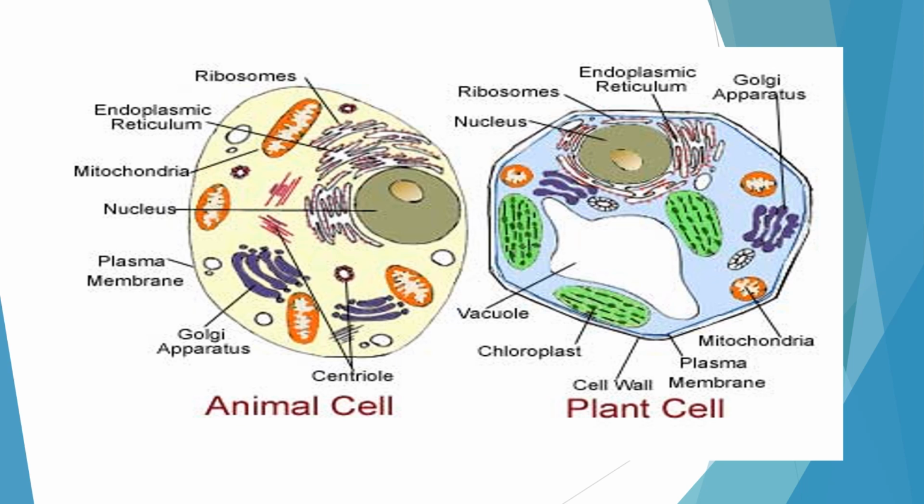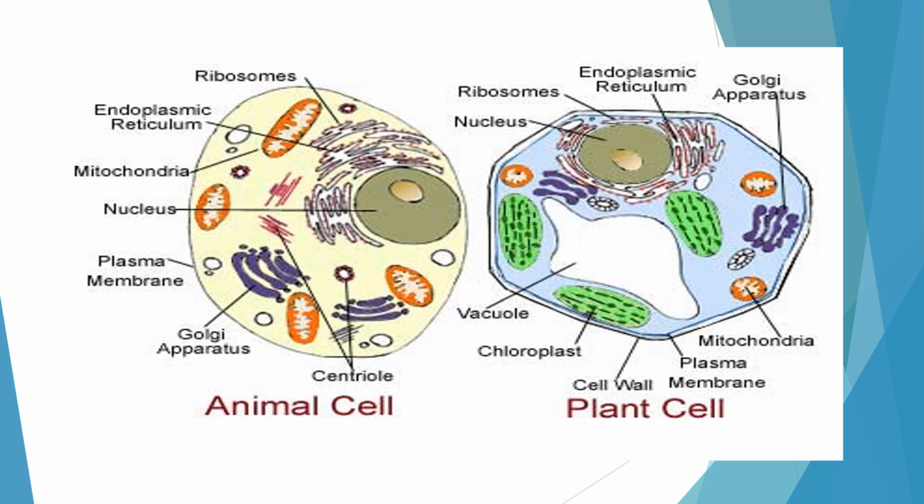You can see the comparison between the plant cell and the animal cell. If you are observing, a very prominent vacuole is seen in the plant cell. But in the animal cell, vacuoles are very small and many in number. Plastids, that is chloroplast, are absent in the animal cell while they are present in the plant cell.